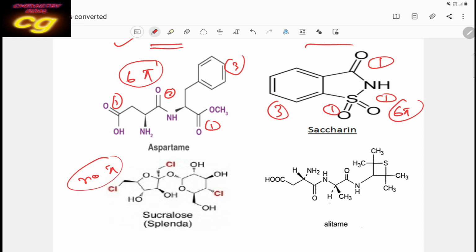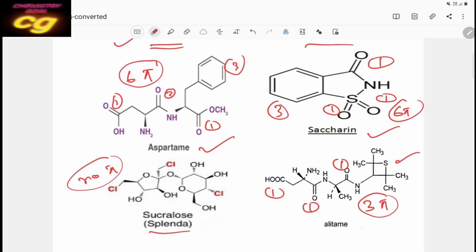But alitame, which has a high sweetening value, has 1 pi bond here, then 1 here, then 1 here. So that is 3 pi bonds. So the number of pi bonds in each sweetening agent: aspartame has 6, saccharin also 6, sucralose, also called Splenda, has no pi bonds, and alitame has 3 pi bonds.